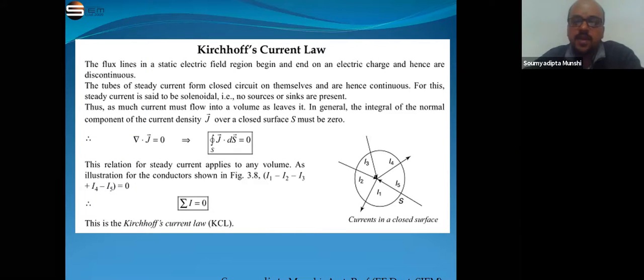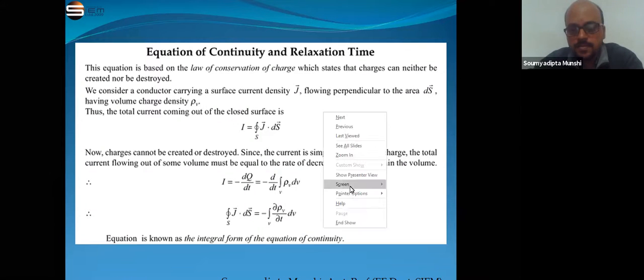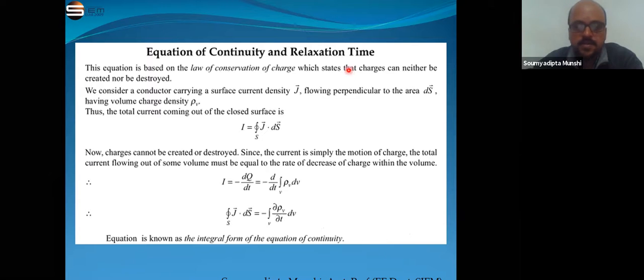Okay, in the last class we discussed up to Kirchhoff's current law, Kirchhoff's voltage law. Today we'll first discuss the equation of continuity and relaxation time.